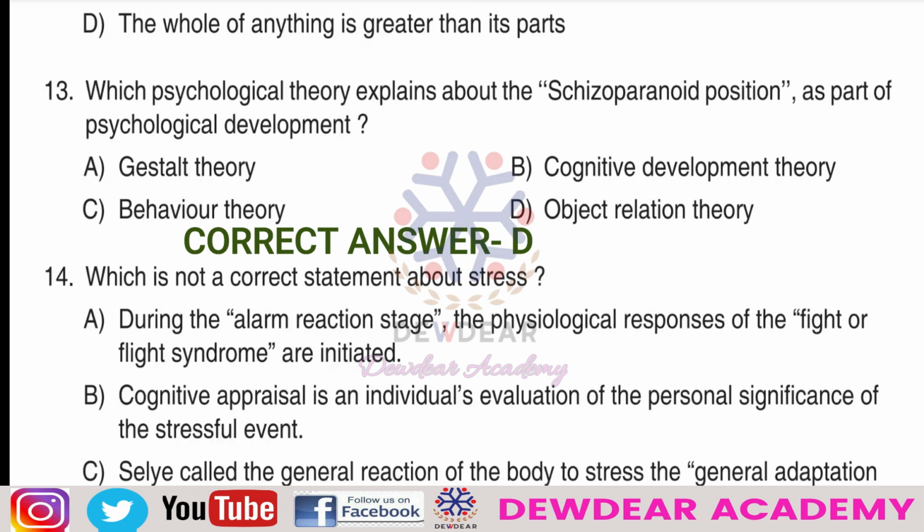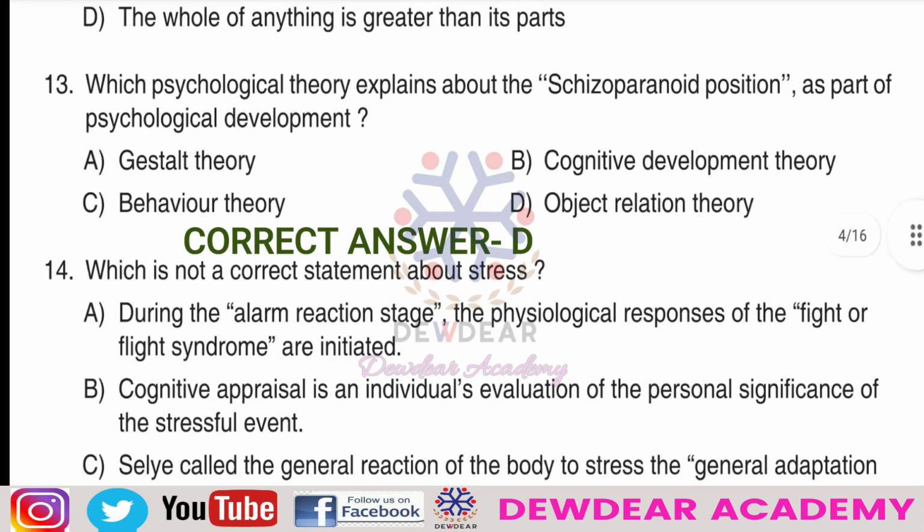During the second 6 months of life, the person assumes a depressive position. This classification is given by Melanie Klein in object relation theory. So the question is, which theory explains this paranoid schizoid position? The correct answer is option D, object relation theory.